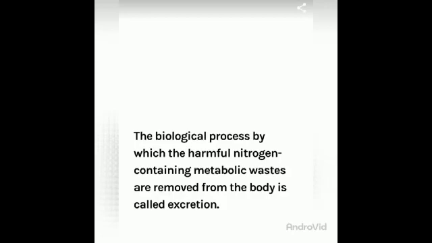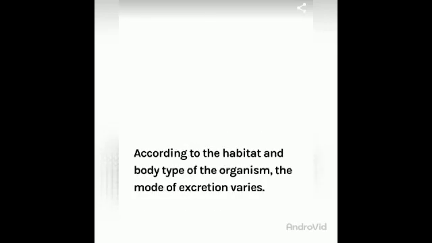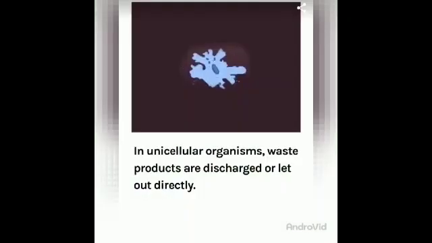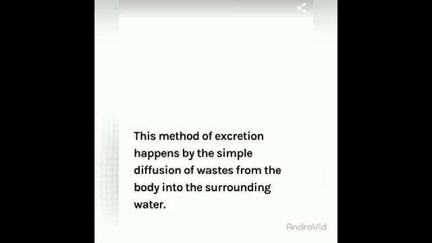The biochemical or biological processes by which the harmful nitrogen containing metabolic wastes are removed from the body is called excretion. According to the habitat and the body type of the organism, the mode of excretion varies. Let us see how excretion occurs in a single celled organism. Here you can see the picture of amoeba, which is a unicellular organism. In unicellular organisms, waste products are discharged or let out directly. This method of excretion happens by the simple diffusion of waste from the body into the surrounding water.